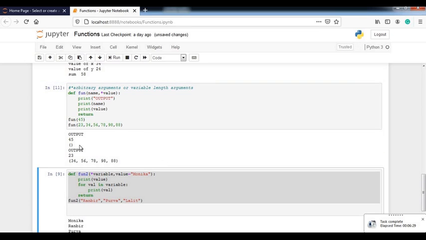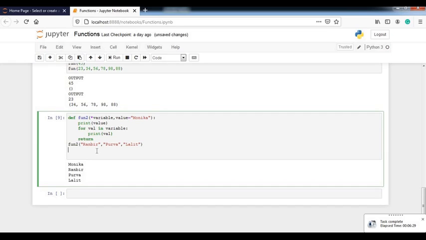See what will happen. The first value, that is 23, is printed as the name, and the rest of the values are considered as a whole tuple. So here's the functioning of variable length parameters and arguments.